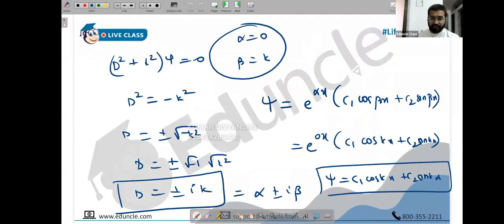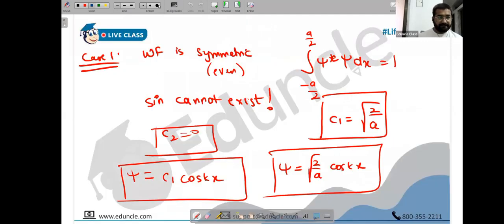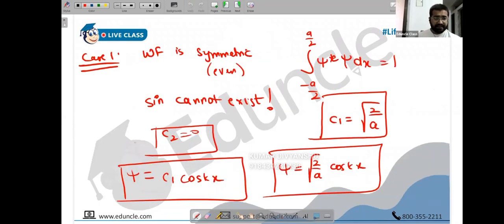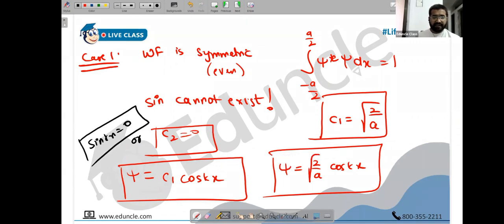Since C2 is 0, should I put C2 sin kx as 0? Or I can also say sin kx is 0. C2 is 0 or sin kx is also 0. That's also fine. Let's write: or sin kx is 0, and sin can take 0 value. Write this: C2 is 0, or I can also say sin kx is 0.